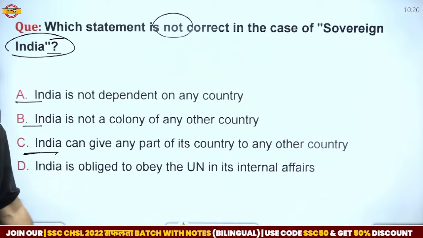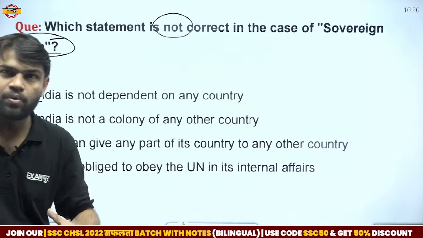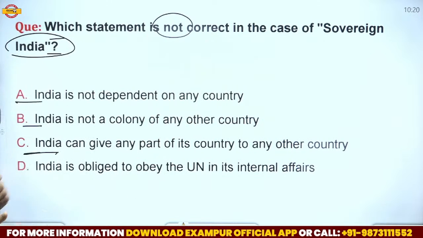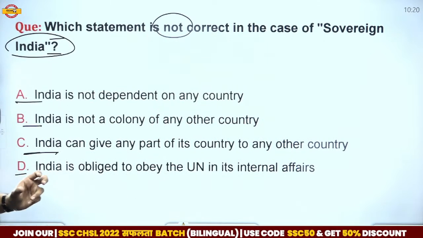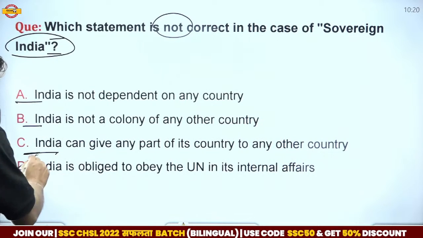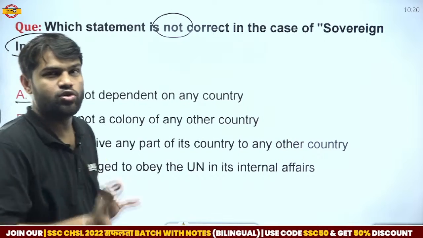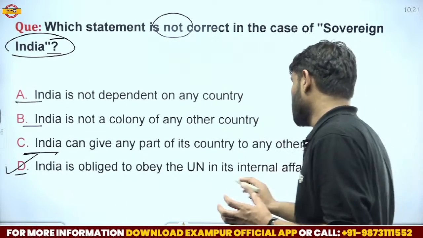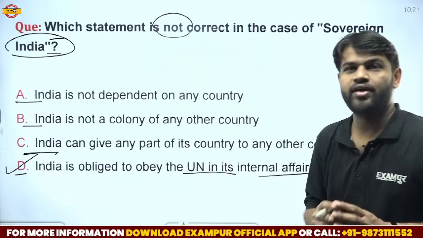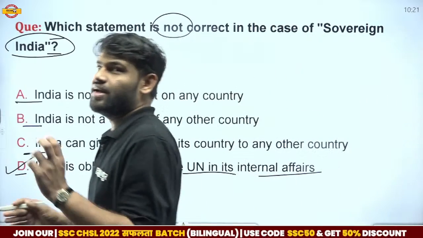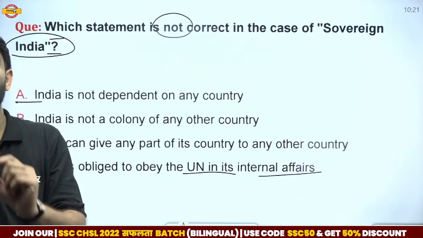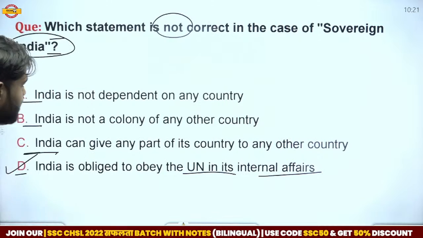India can give and can join any part or any territory in Indian territory. And India is obliged to obey the UN in internal affairs. So that is not a correct statement. That is the correct answer, because India is not obliged to obey the UN in its internal affairs. India is free to take any internal and external decision on its own. So the Indian government can take any decision. That's why India is a sovereign country.